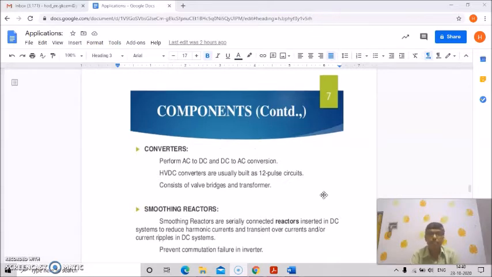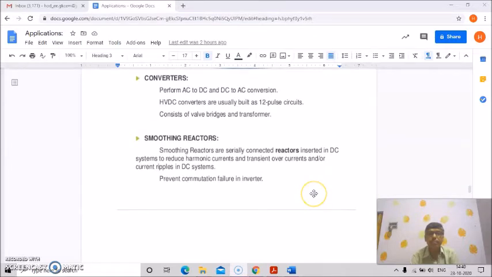Smoothing reactors are serially connected reactors inserted in DC systems to reduce harmonic currents, transient overcurrents and/or current ripples in DC systems, and to prevent commutation failure in the inverter. So this is the function of the smoothing reactors.